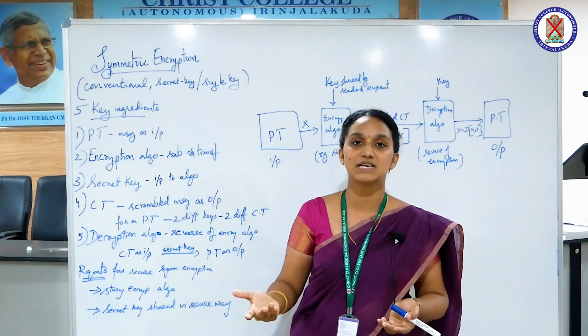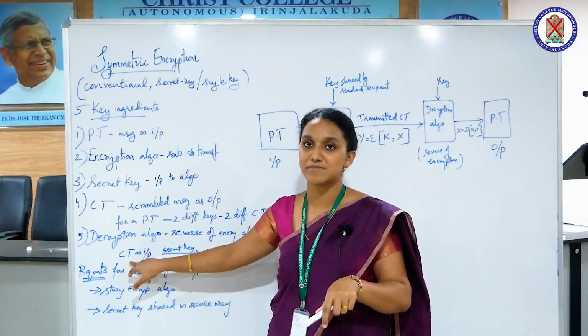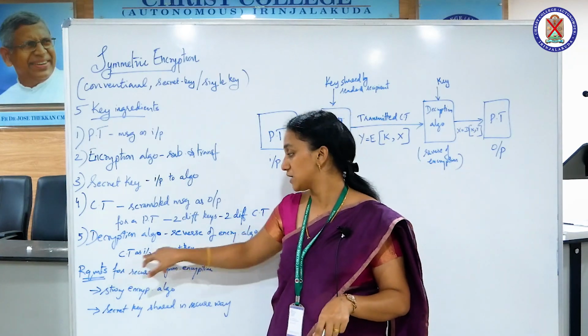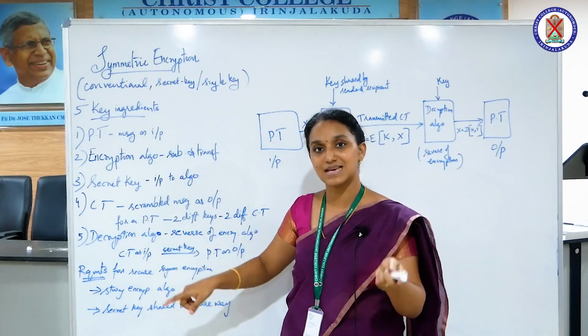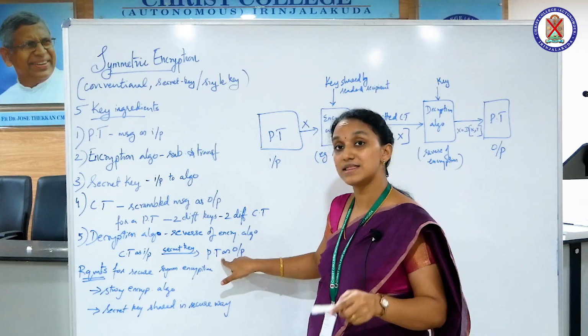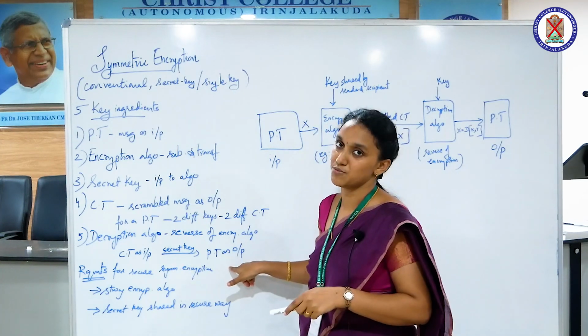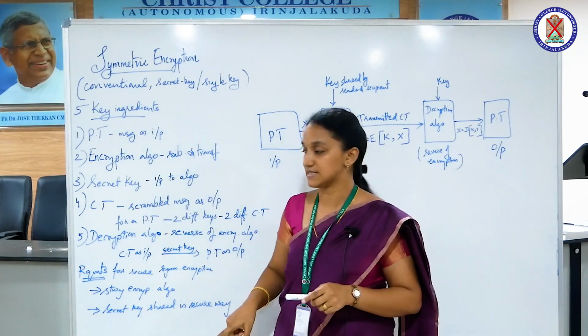So what happens in decryption? Our ciphertext, which is the scrambled message, is the input here. It uses the same secret key which is shared by both the sender and the recipient, to obtain the plain text as output. This plain text is the same as the first plain text.